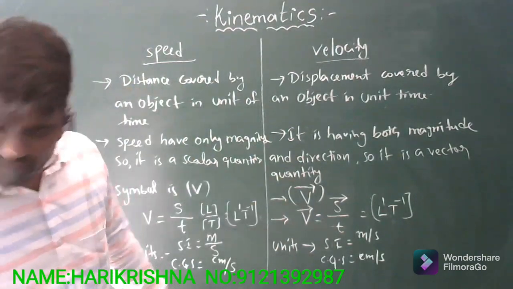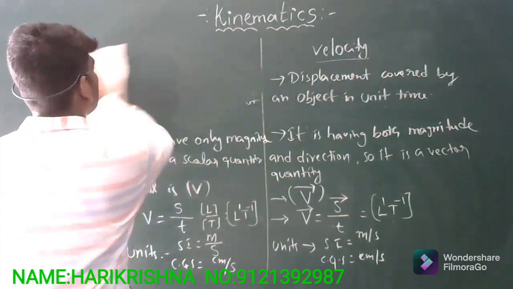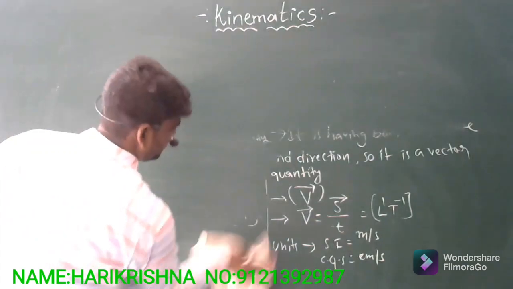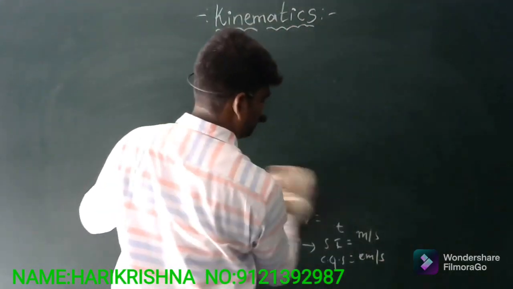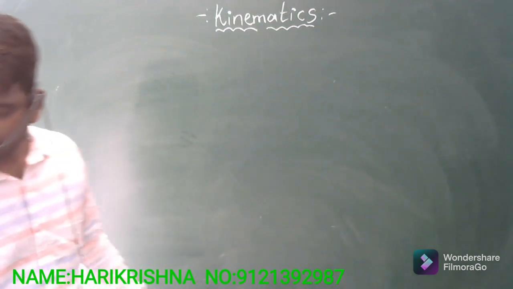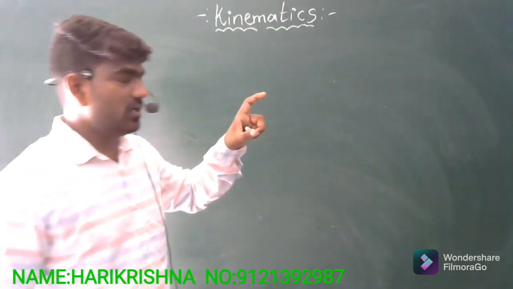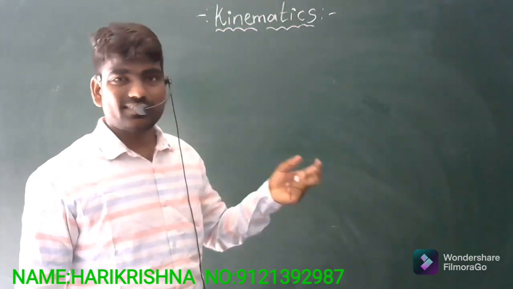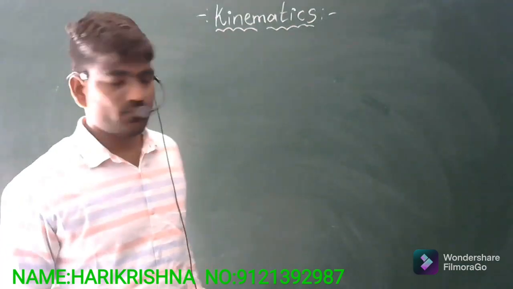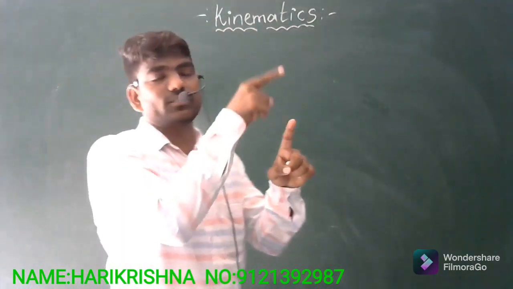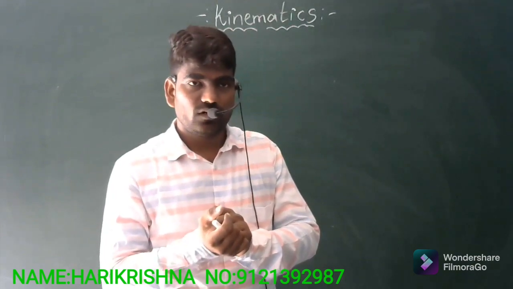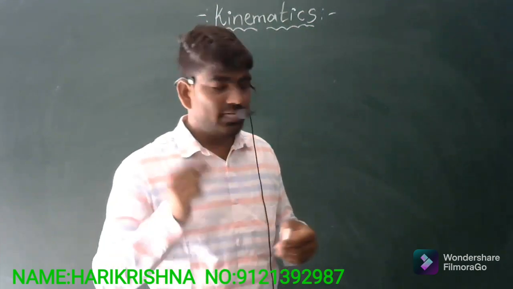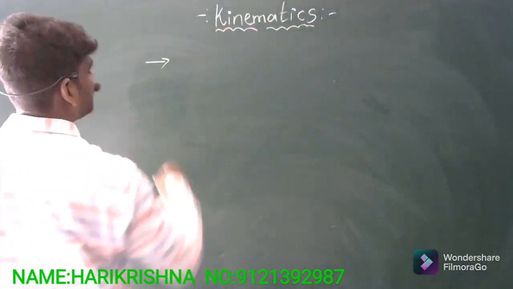Now, how will the problems come? The concept of distance and displacement is one of the important concepts on which questions are possible. For example, when an object is moving in a circular path, what happens to its distance and displacement? Here are some other points you should know about distance and displacement.